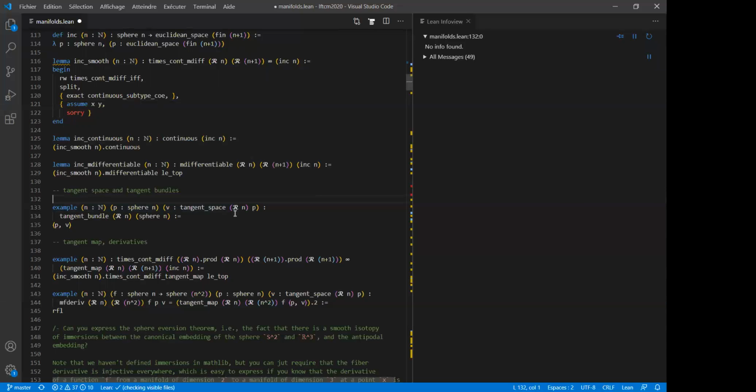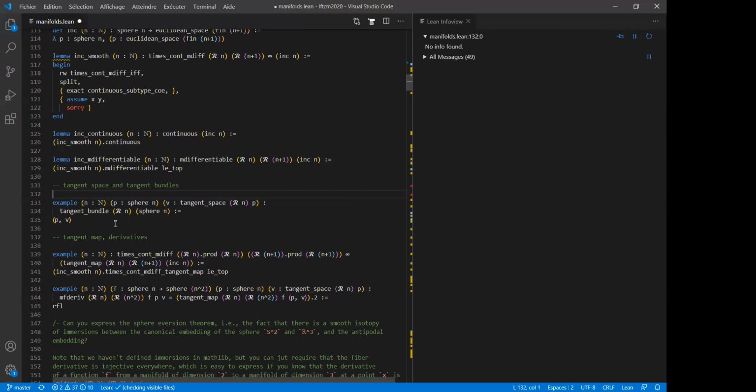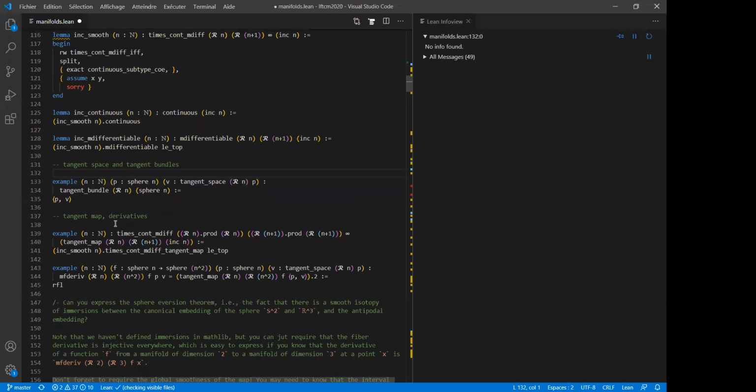and again I have to specify which manifold with corners structure I'm talking about, because it could be a tangent space as a real vector space or as a complex vector space, depending on the setting. So here I have to specify it. And then if I have a point and a vector in the tangent space, then I have a point in the tangent bundle, which is just you put the two together, the point and the vector. Essentially, that's the definition of the tangent bundle, or maybe the definition of the tangent space is that it's just the fiber above p in the tangent bundle.